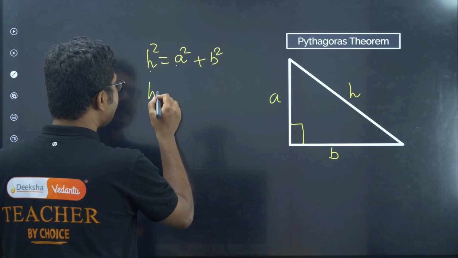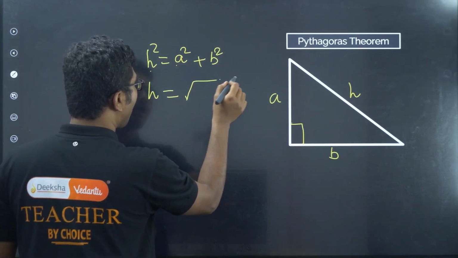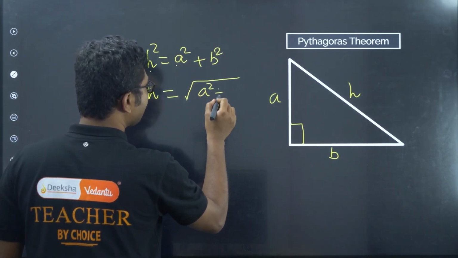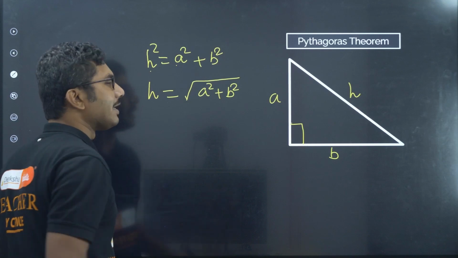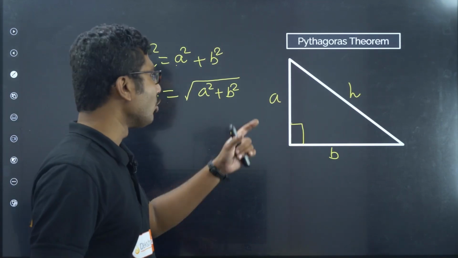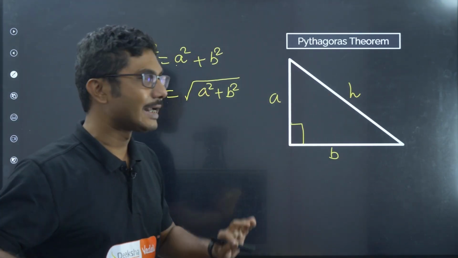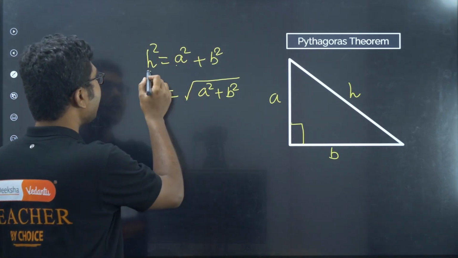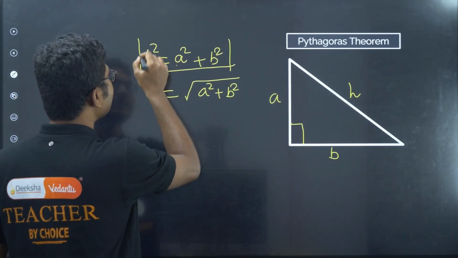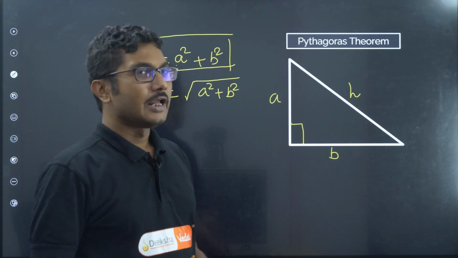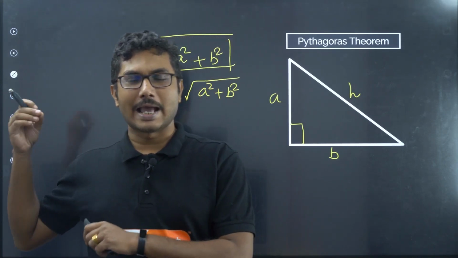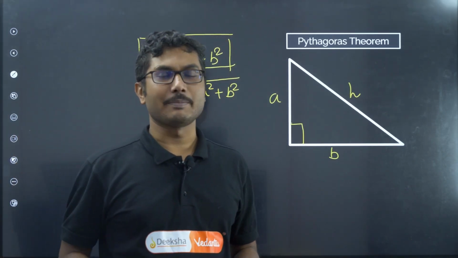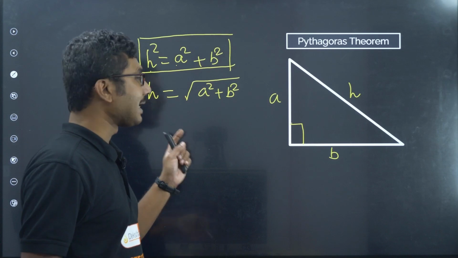Sometimes we write h equals the square root of a squared plus b squared. Very important: if you know two sides, you can find the third side. That is the basic thing about Pythagoras theorem, only this much, nothing else. You can apply this to calculations in mathematics, but we will see how we can apply this in physics as well.